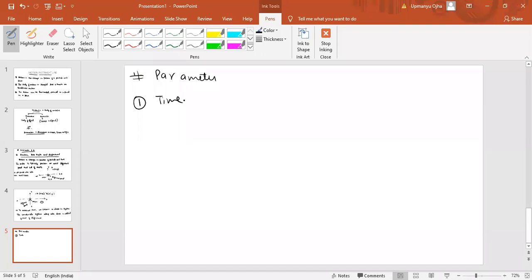Now, what is time? I think I told you what is time. Time is the fundamental physical quantity. Fine. And it is the most significant factor. It is the most significant parameter.